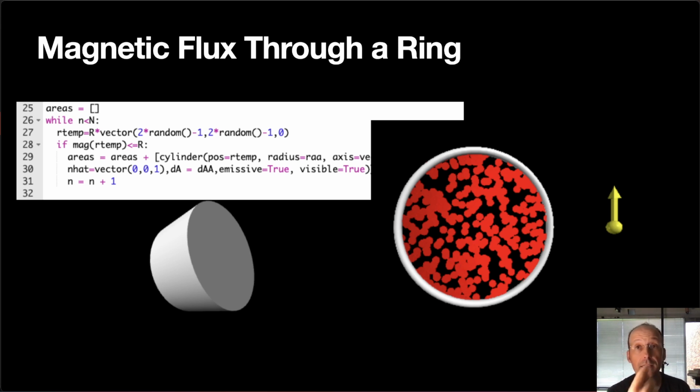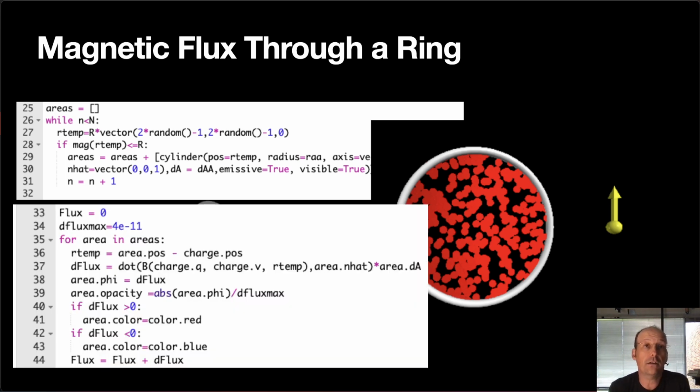And then this is the z direction towards me. So they all have an axis in the z direction. So now I can use that vector for my n hat to calculate the flux. And this is how you would calculate the flux. You'd go through each one of those areas, and I could just do right here d flux. That's where I calculate the flux due to each piece, and then I add that to the total flux, and I use the dot product. That's it. Okay, so it works really well.